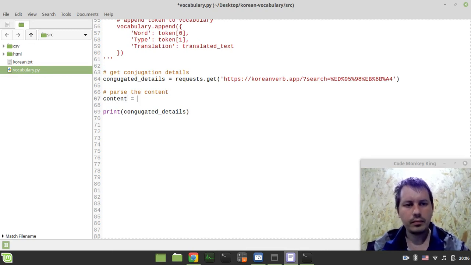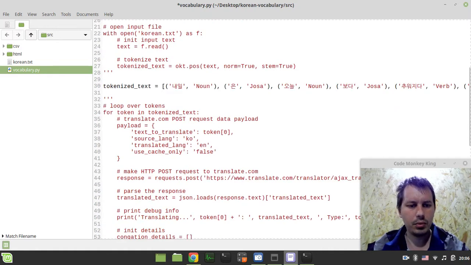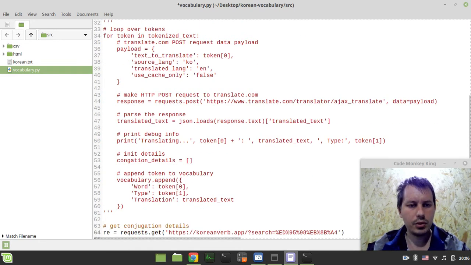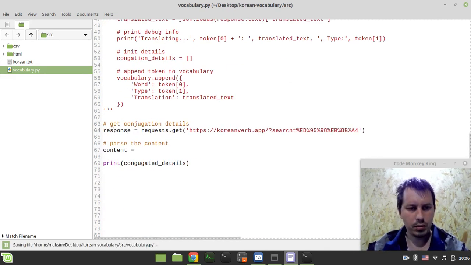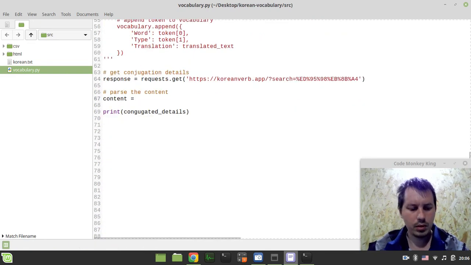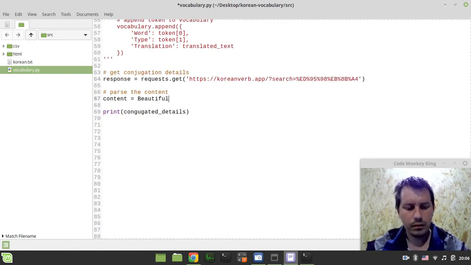Well, actually, okay, guys, even though these are the conjugated details, let's just call it response, we have this response already, but this is fine. We can reuse the variable. So response equals this one, and here BeautifulSoup and response.text, and I'm using the XML parser.